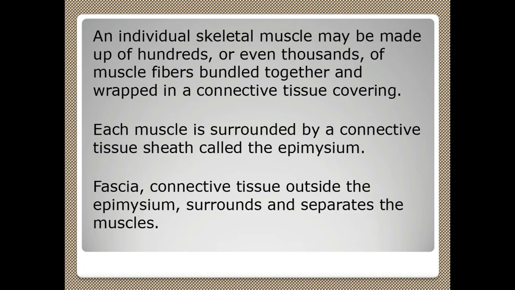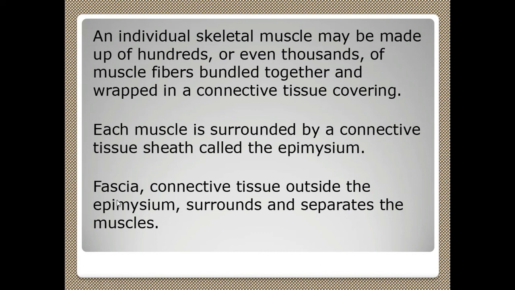An individual skeletal muscle may be made up of hundreds or sometimes even thousands of muscle fibers bundled together and wrapped in a connective tissue which covers the entire bundle. Each muscle is surrounded by a connective tissue sheath, that outer layer called the epimysium.